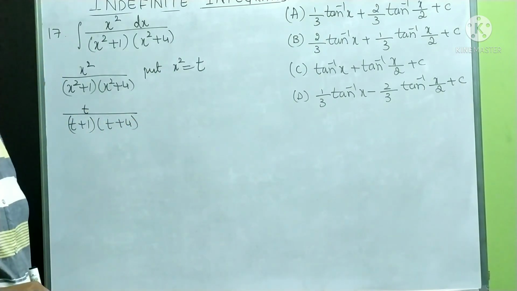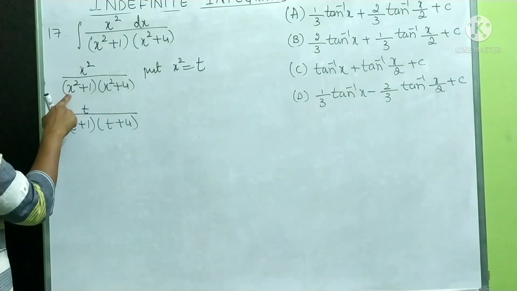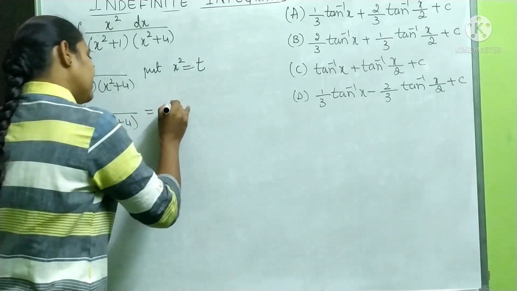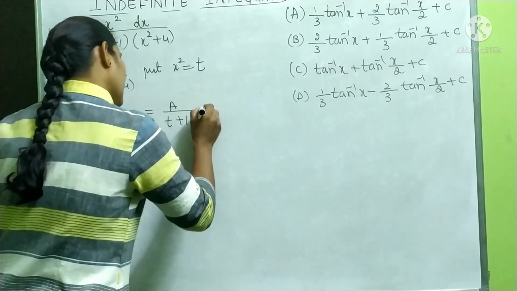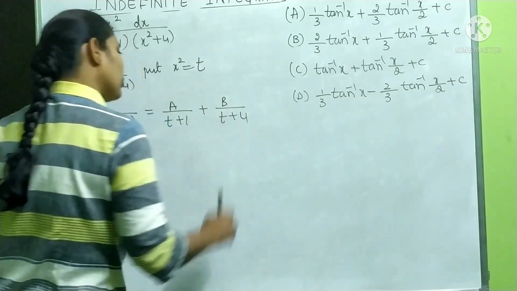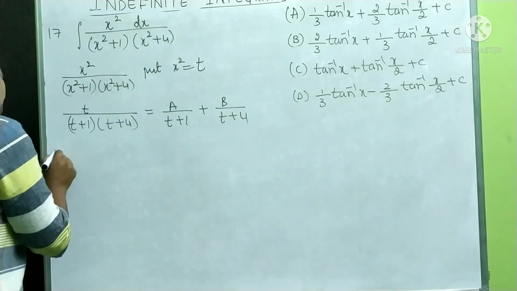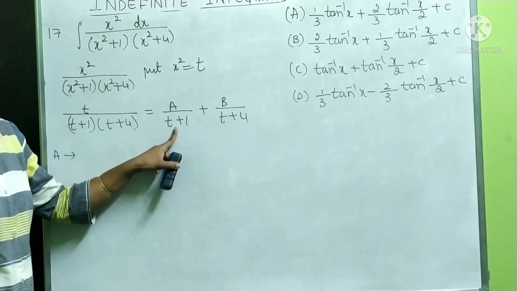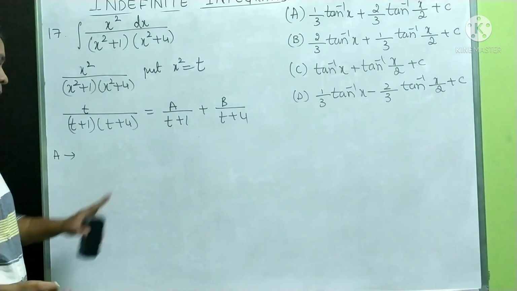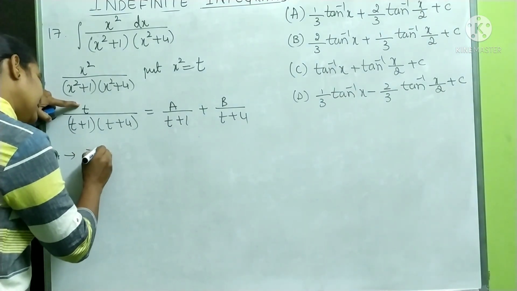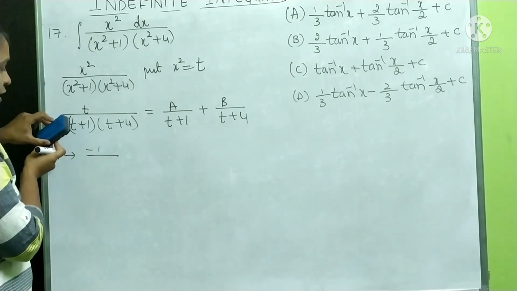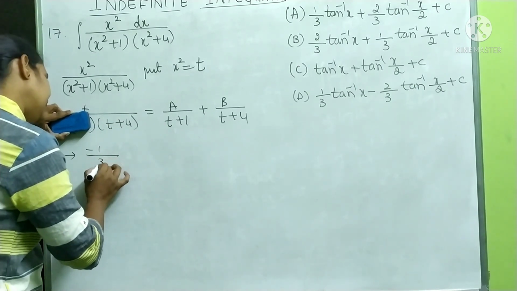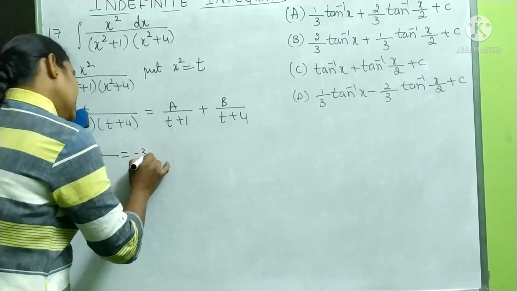I have taken x square is equal to t, no? Therefore, t divided by t plus 1, t plus 4. Now, the partial fraction will be a by t plus 1, b by t plus 4. Let me find the a value. To find a value, denominator t plus 1, make it 0. t plus 1 is equal to 0, t is equal to minus 1. So substitute minus 1 in the numerator. Denominator don't substitute here, substitute here. Minus 1 plus 4 is nothing but 3, which is equal to minus 1 by 3.